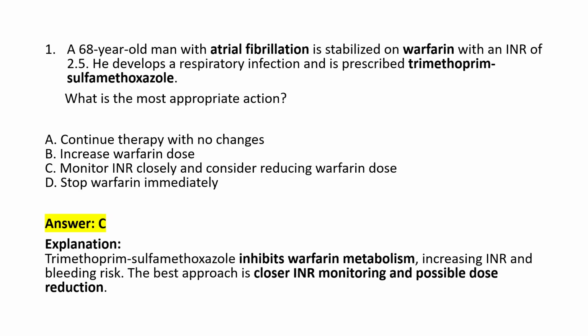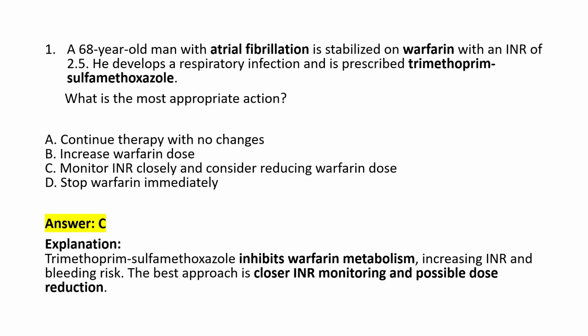Question number 1. A 68-year-old man with atrial fibrillation is stabilized on warfarin with an INR of 2.5. He develops a respiratory infection and is prescribed trimethoprim sulfamethoxazole. What is the appropriate action? Options: continue the therapy with no changes, increase the warfarin dose, monitor the INR closely and consider reducing the warfarin dose, stop the warfarin immediately.